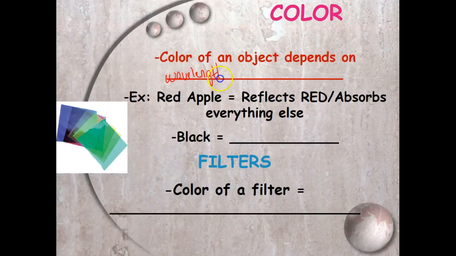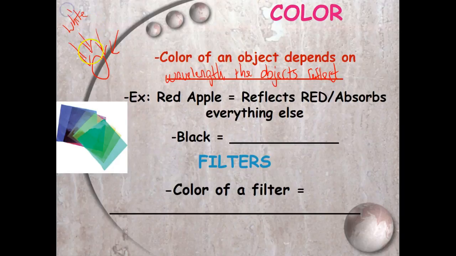We're almost done. So the color of anything, a red apple for example, reflects red and absorbs everything else. So it takes all those different wavelengths in. Here's blue, here's green, here's yellow, all the colors of the sun, which is all of them because it's white.